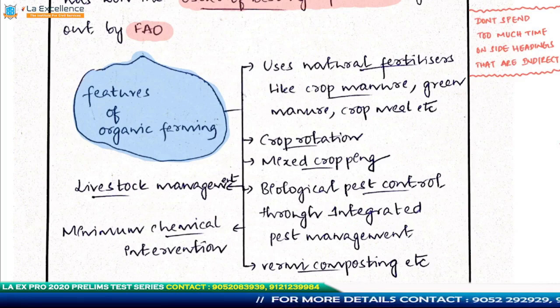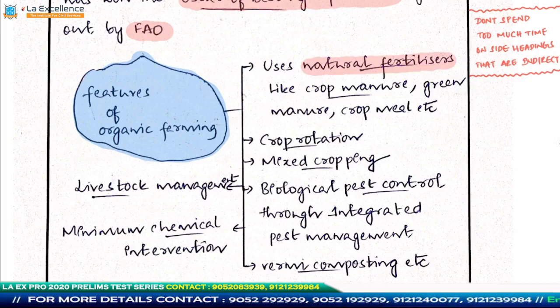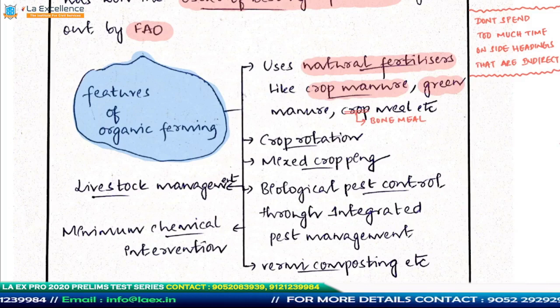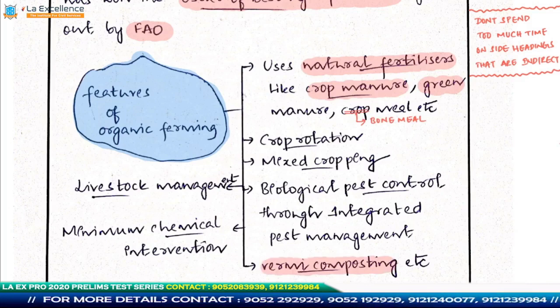What are the points he has written? He says organic farming uses natural fertilizers. What are the natural fertilizers? You have farmyard manure, green manure, and crop meal. Okay, that is not crop meal, that has to be bone meal. And in addition to this, you also have vermicomposting and so on. Yes, he has written that. And then there are certain characteristics of organic farming.